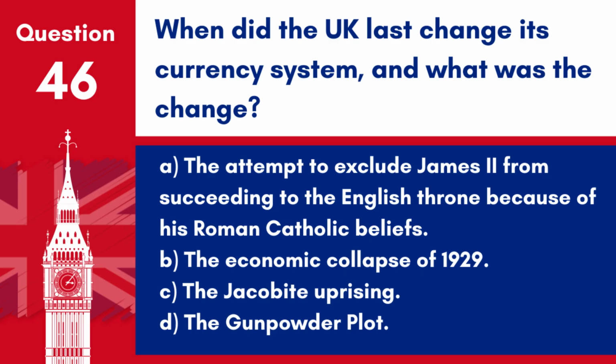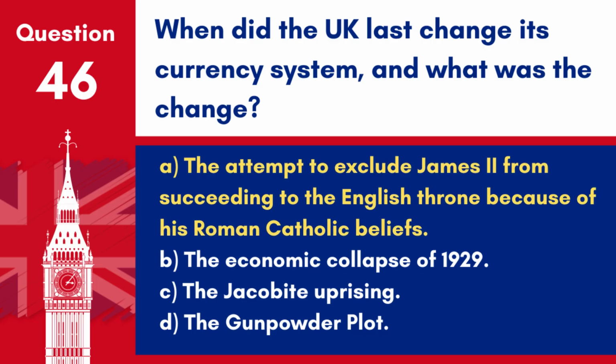Question 46. What event led to the imposition of the exclusion crisis? A. The attempt to exclude James II from succeeding to the English throne because of his Roman Catholic beliefs. B. The economic collapse of 1929. C. The Jacobite uprising. D. The Gunpowder Plot.